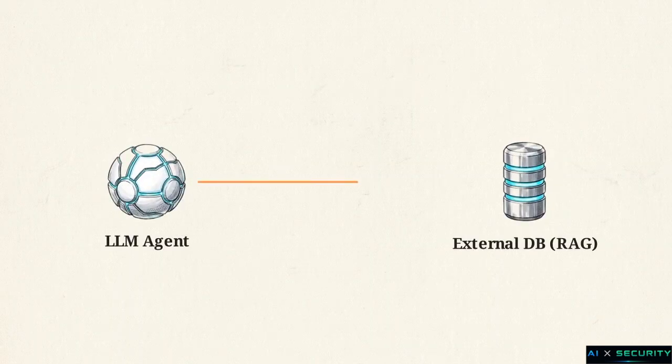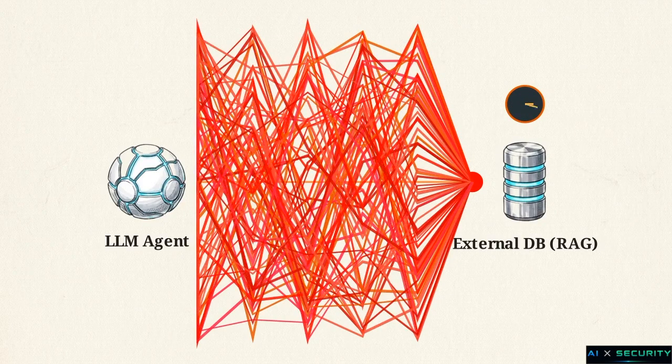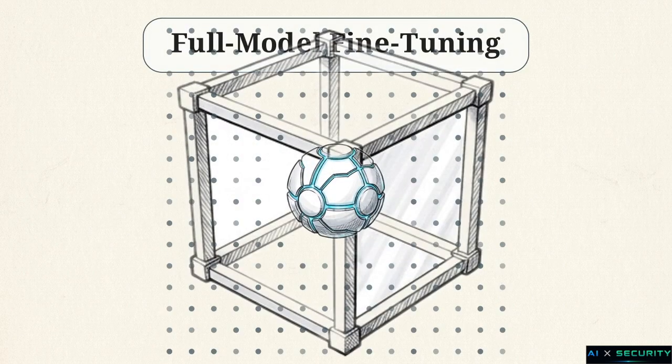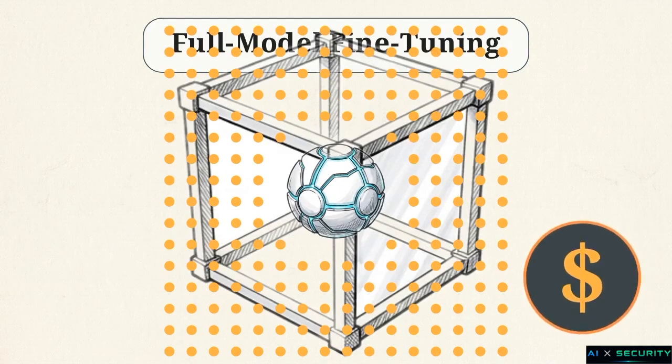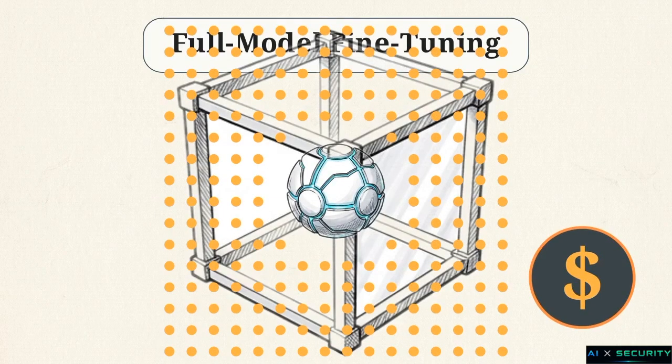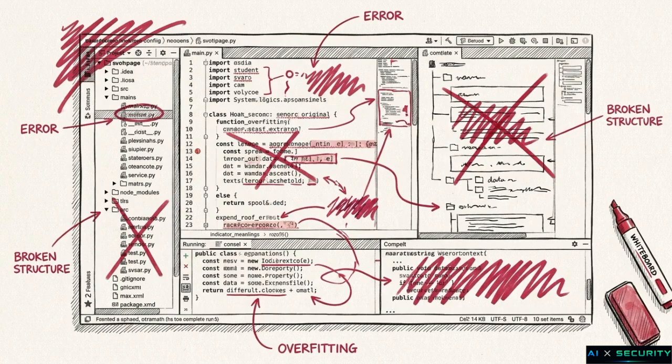Attempting to solve this by bolting on external verification, like retrieval-augmented generation to cross-reference every package against a database, introduces unacceptable pipeline latency and pipeline complexity. The internal alternative is full model fine-tuning. This requires updating billions of parameters, incurring exorbitant computational costs, and risking severe overfitting to specific output formats, which degrades the model's general coding capabilities.